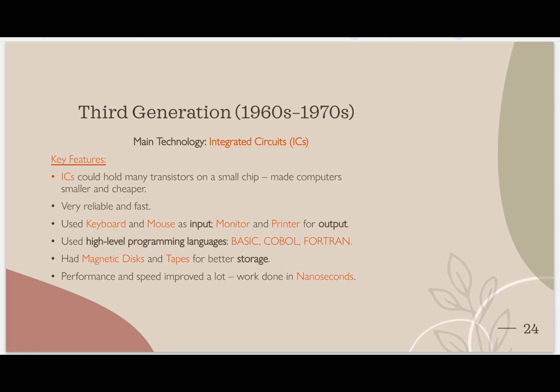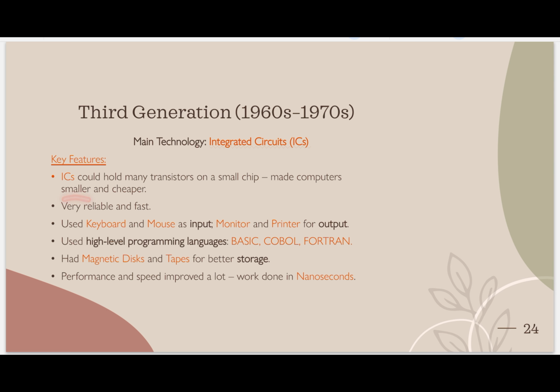In the first generation, vacuum tubes were used. In the second, transistors replaced vacuum tubes. And in the third, integrated circuits replaced transistors. An IC could hold many transistors on a small chip, which made computers smaller and cheaper. Why did they replace them? Because ICs are more powerful than transistors.